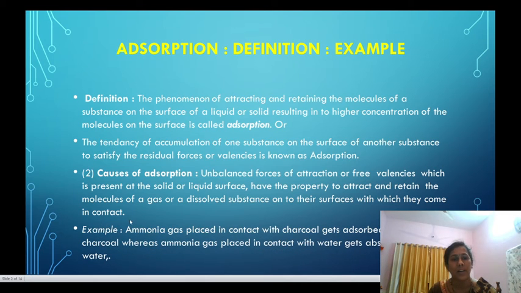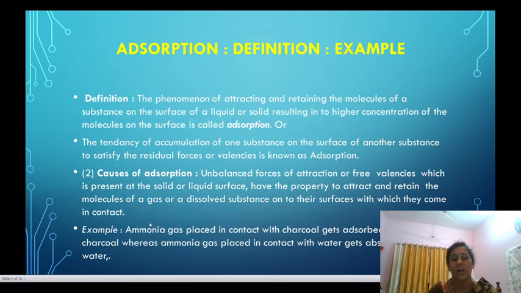As far as an example is considered, when ammonia gas is placed in contact with charcoal, what happens? Here the ammonia in contact with charcoal gets adsorbed on the charcoal, whereas ammonia gas when placed in contact with water gets absorbed in the water.